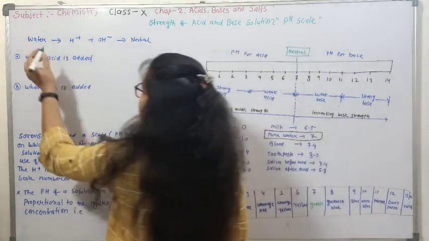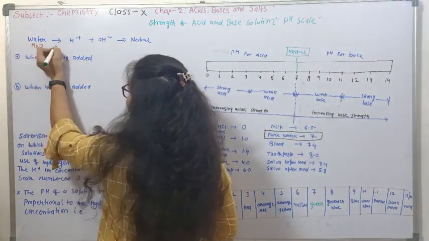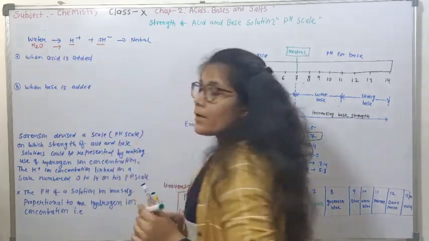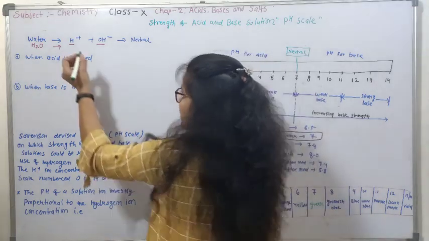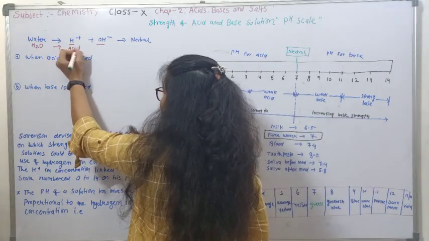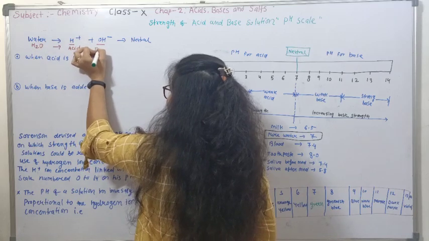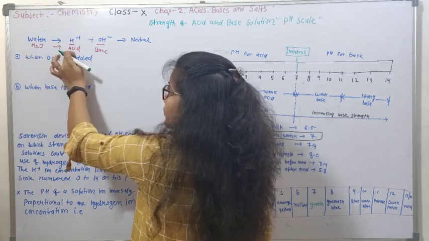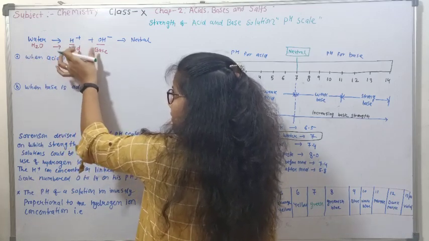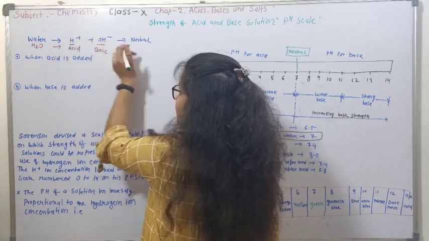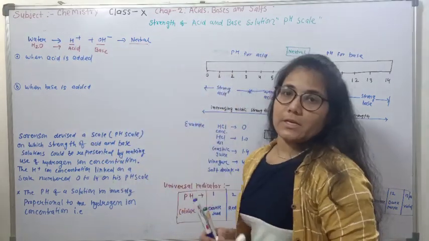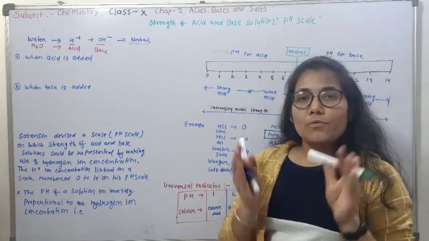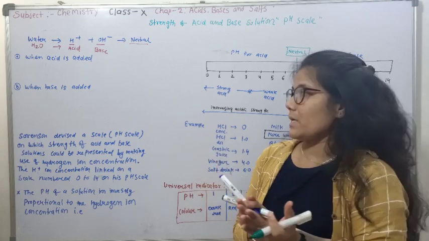According to the definition, an H+ producer is called an acid and an OH- producer is called a base. So when water ionizes to produce both H+ and OH-, that is why water is neutral. Why is water neutral? Because it is a combination of both acid and base.